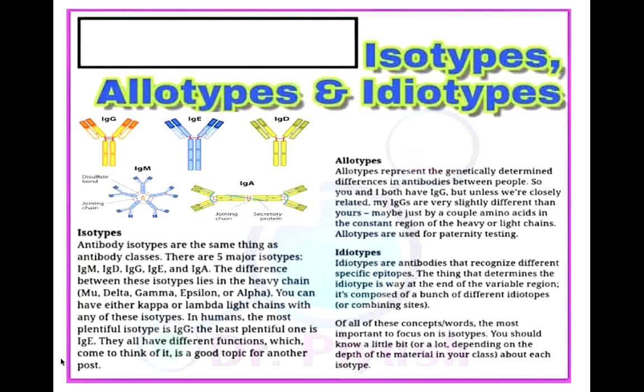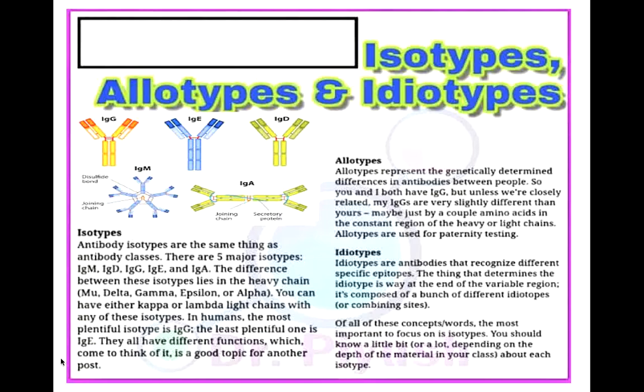Although they belong to the same species, there will be a difference between the constant region determinants, right? It is basically depending upon the genetic makeup. Allotypic determinants, that is the constant region determinants, are totally dependent on the genetic makeup of an individual.